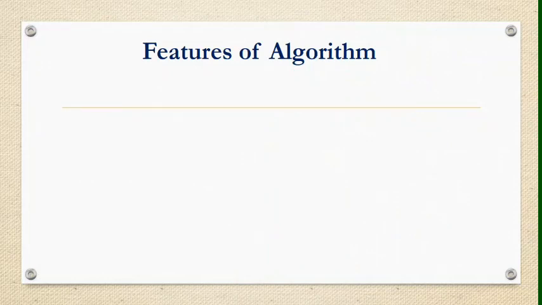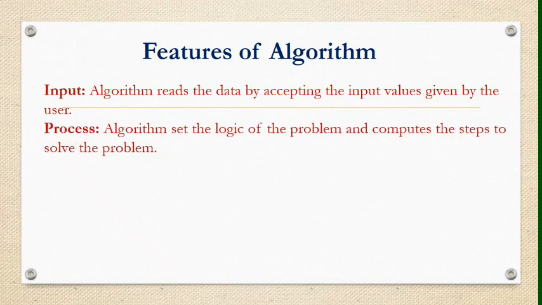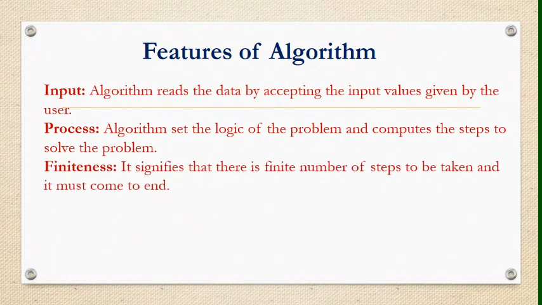Features of algorithm. What should be the features? Our first feature is input. Algorithm reads the data by accepting the input values given by the user. Process. Algorithm sets the logic of the problem and computes the steps to solve the problem. Finiteness.